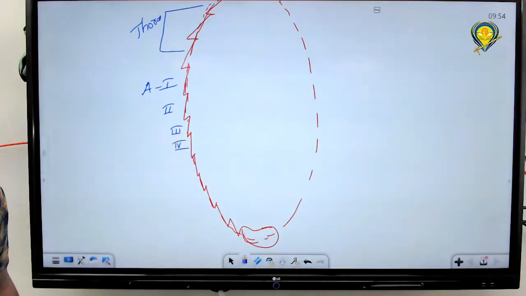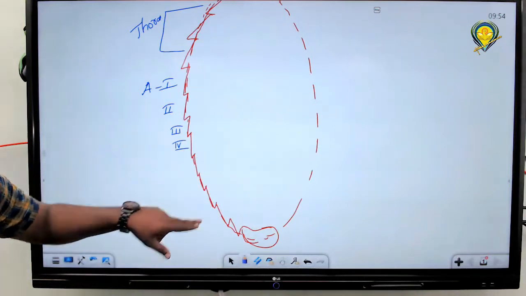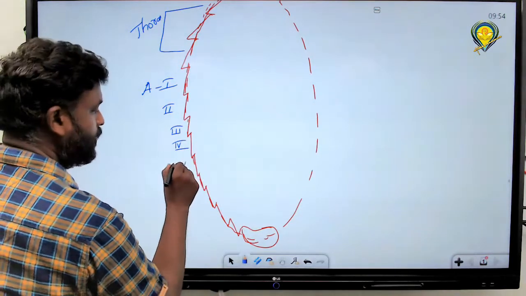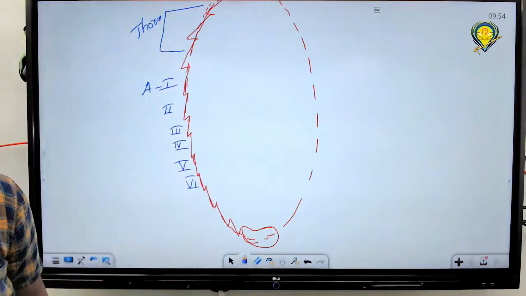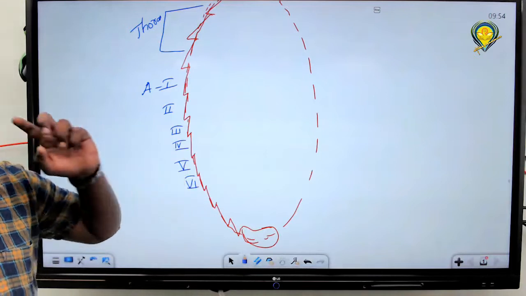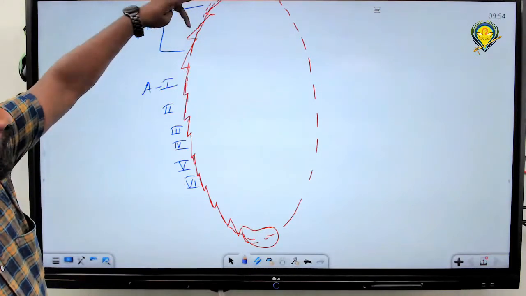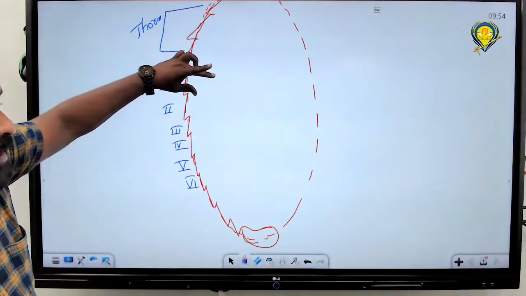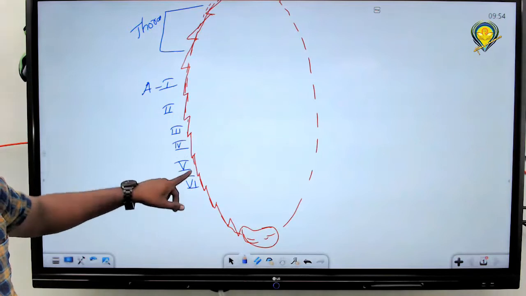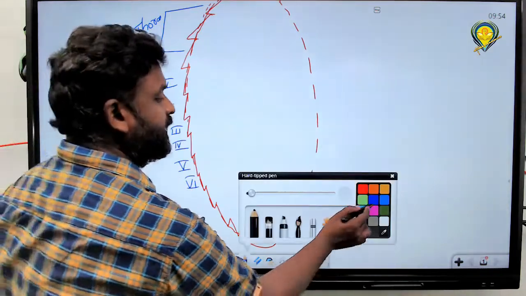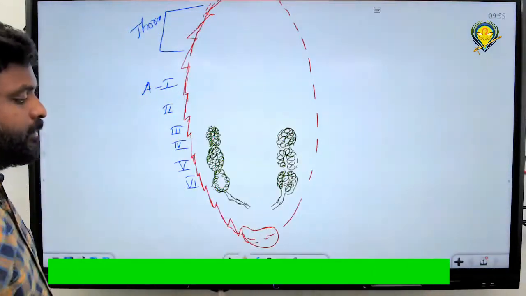Got it? The location of testis is 4, 5, 6 abdominal segments. The abdominal count starts from abdomen 1, abdomen 2, so for us it is abdomen 4 to 6. Got it?